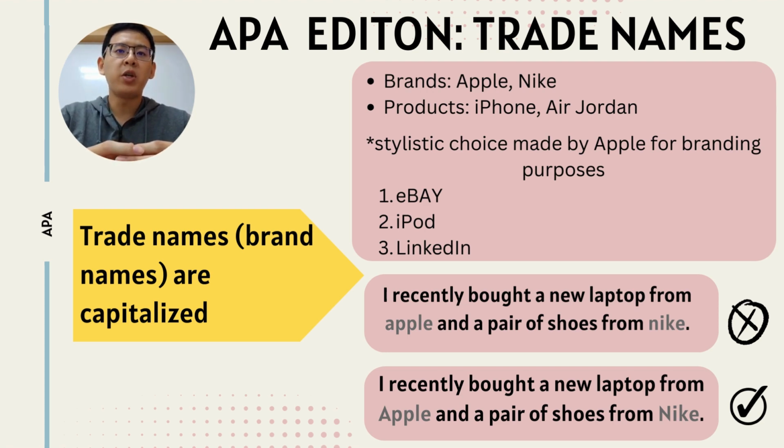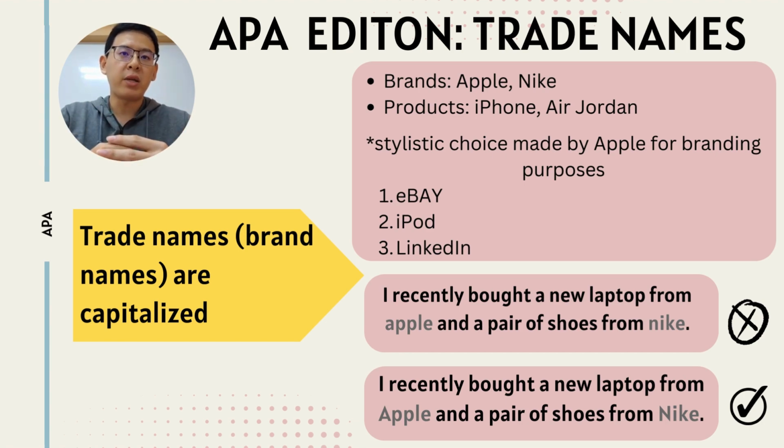Maybe some of you will be curious about why the I letter in iPhone is a small letter and P is capitalized. This is because it is a stylistic choice made by Apple for branding purposes. This naming convention is a part of Apple's strategy to create a distinctive and recognizable brand identity. There are some other examples like eBay, iPad, and LinkedIn that are presented in the same way for their branding.